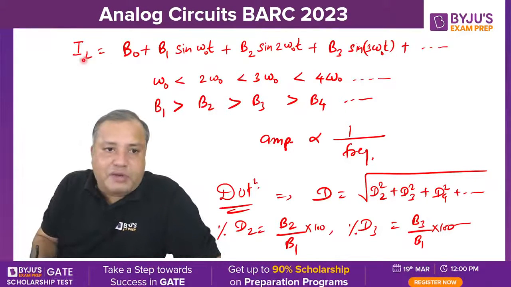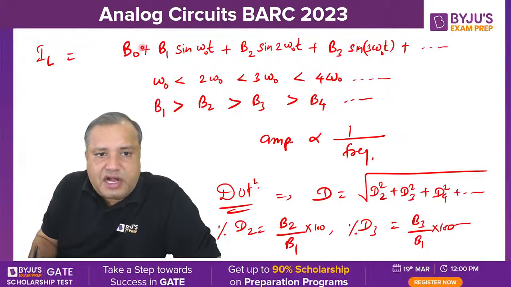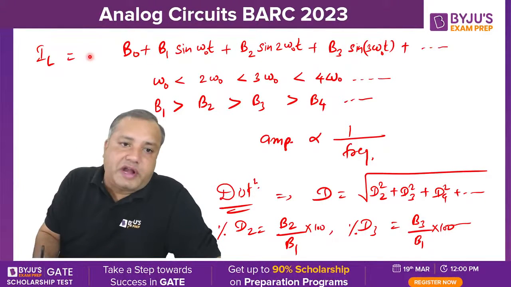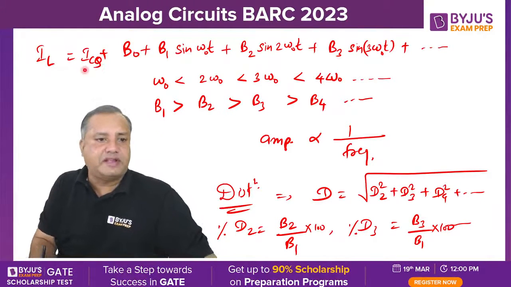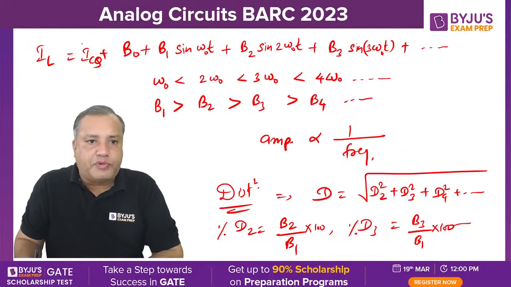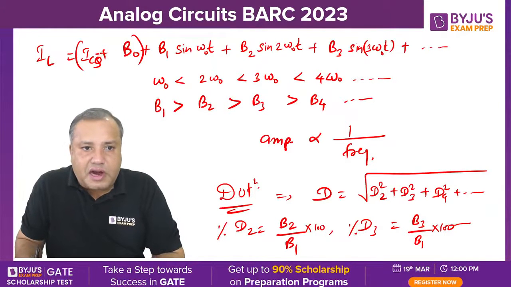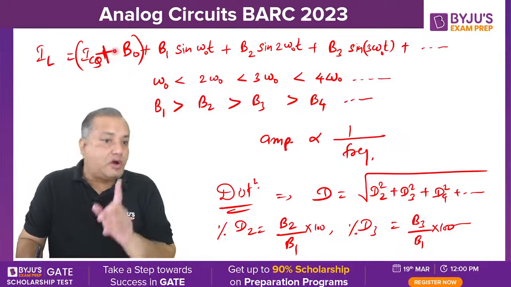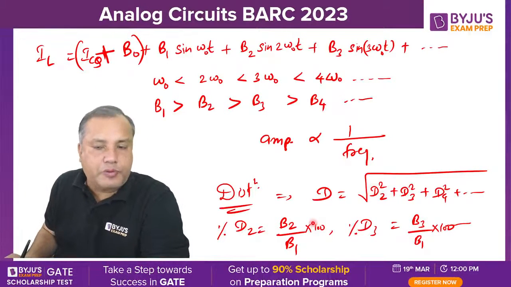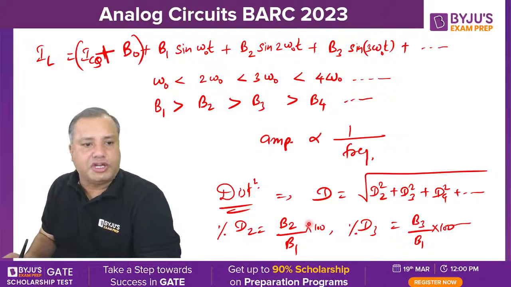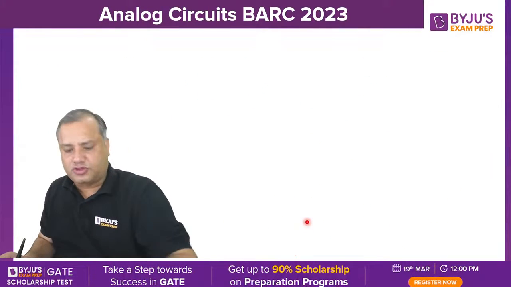Now, apart from this, if you are talking about the load current, then definitely this B0 is the DC component, but this is generated due to the presence of the harmonics. So the already existing DC component in the BJT based amplifier is ICQ. So the total DC component in a harmonic contained output will be ICQ plus B0. Remember this. And when you talk about the AC power output of an amplifier with distortion, how you are going to write the expression, that is also important.